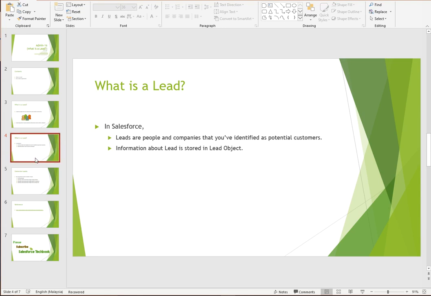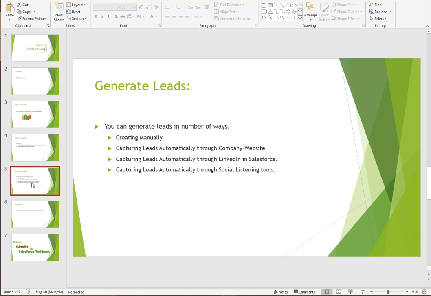Okay. Now, how do we generate the leads? As we said, we store the lead data in our Salesforce, right? So how do you generate this data? You can find the leads in a number of ways. Like you have a customer and this customer can refer some other lead. Or the sales representative can manually enter your lead record in your lead object. So that is one way.